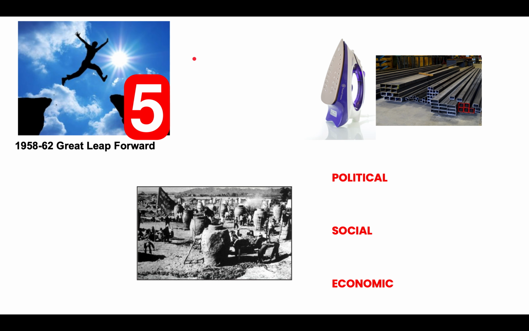The main focus of the second 5-year plan was to increase the production of iron and steel. But there were also 3 main aims. The political aims for this were to achieve another revolution, to take away the control from the middle classes and put it in the hands of the working class. So that's our political aim.